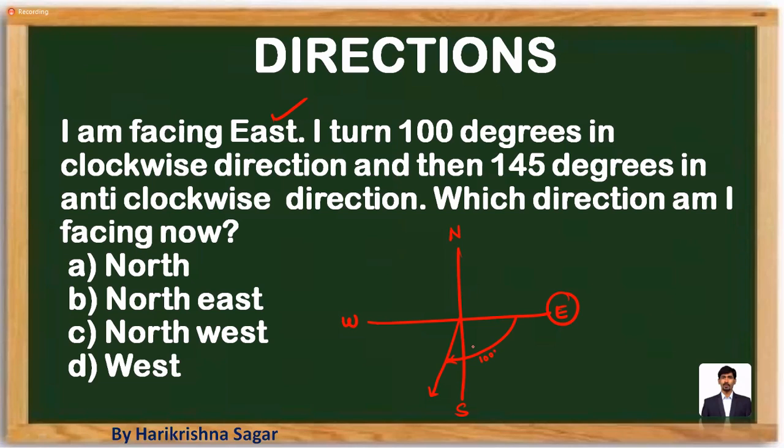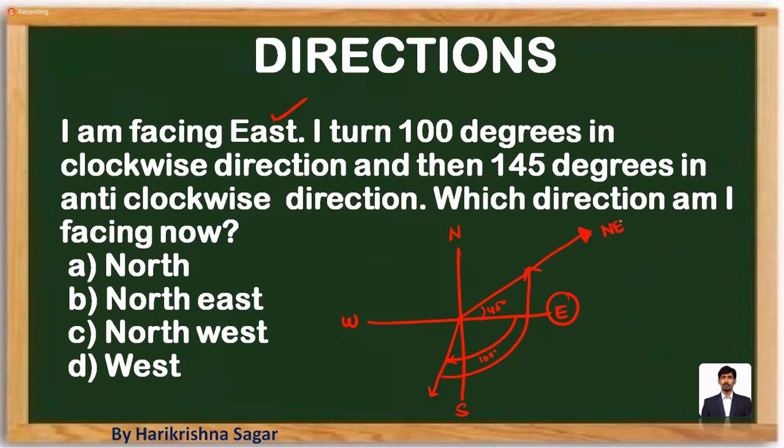This is given data. And then 145 degrees in an anti-clockwise direction. So 145 degrees in the opposite direction of this. In which direction I am facing now is the question. So this is the direction he is facing now. So we can say the answer choice is northeast.